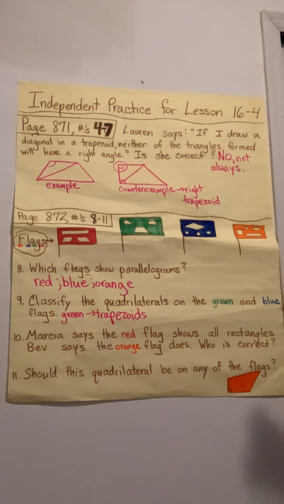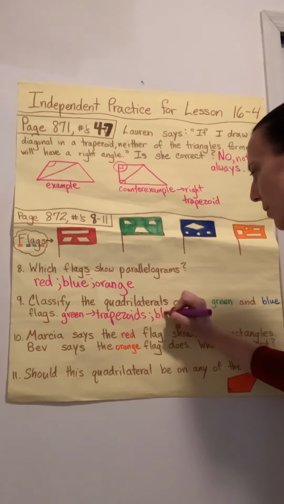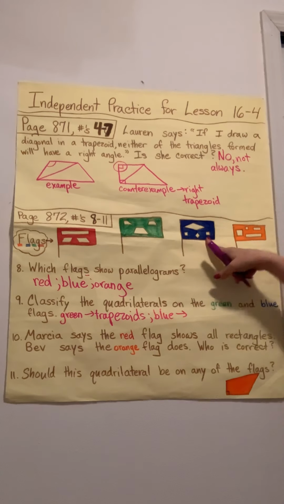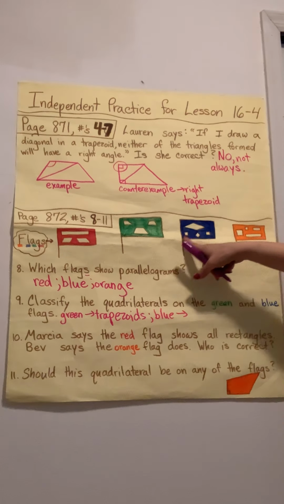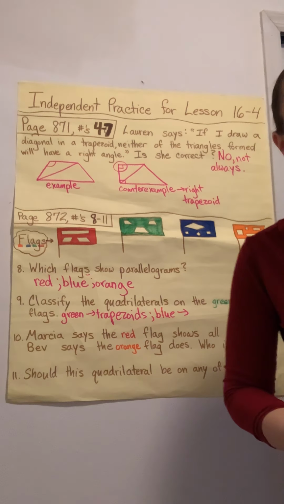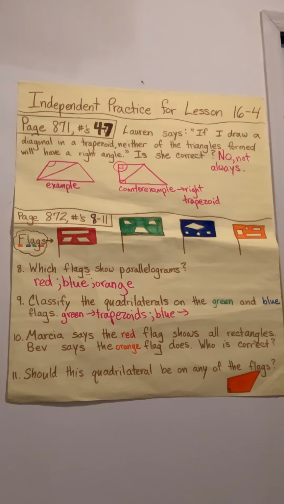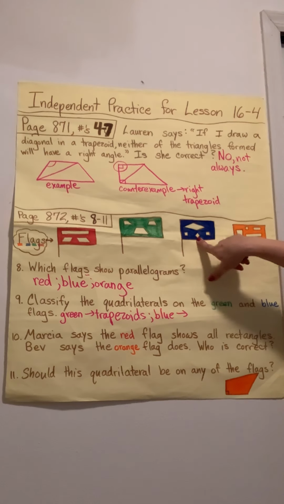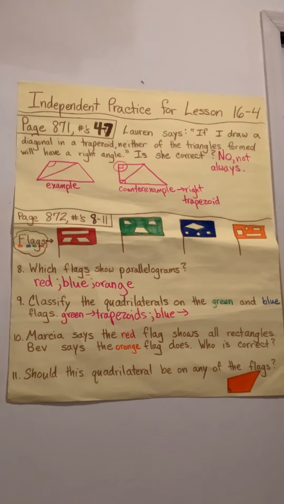Now they asked me to classify the quadrilaterals on the blue flag. So if I look at the blue flag, I have two squares. Oh, and I have two rhombuses or rhombi. So what can I call that in one word? Well, those rhombuses or rhombi that look like diamonds are not squares because they don't have the right angles.